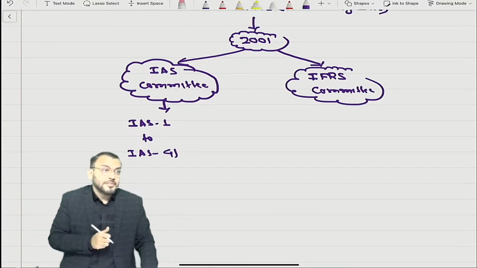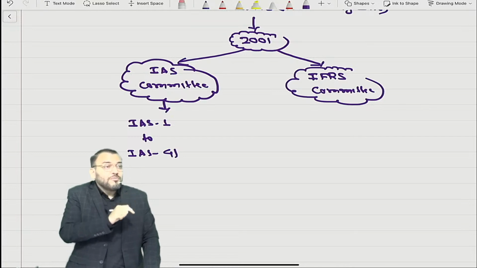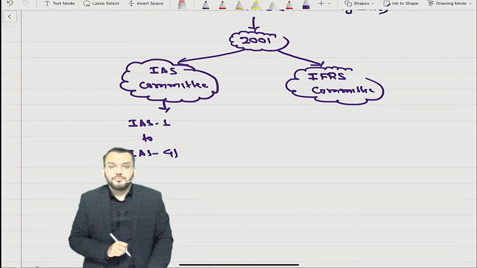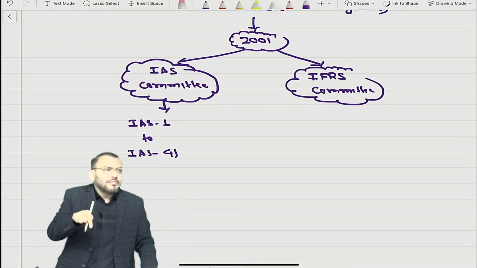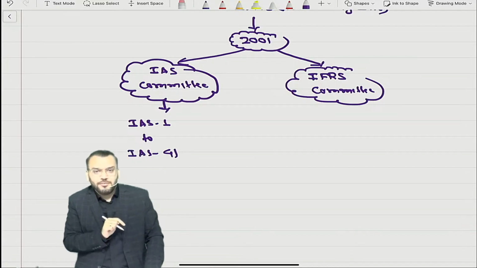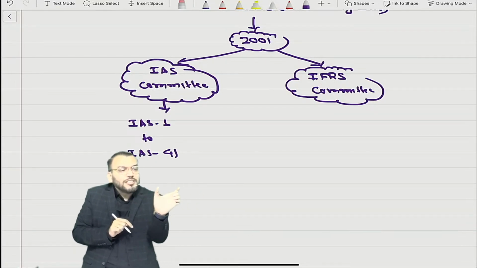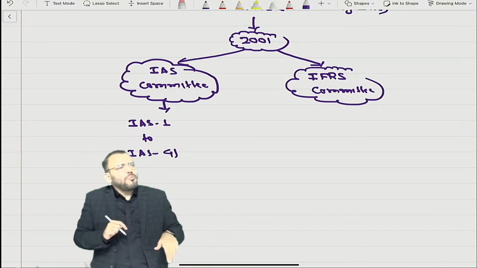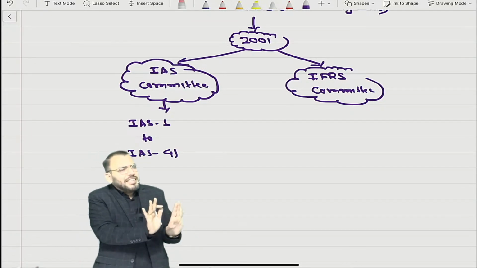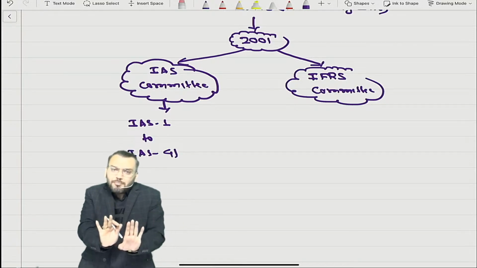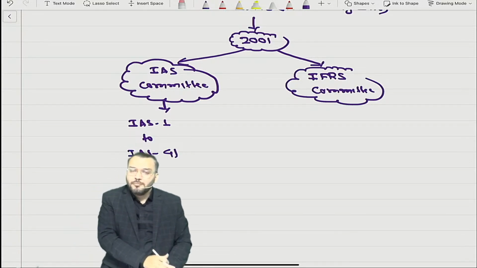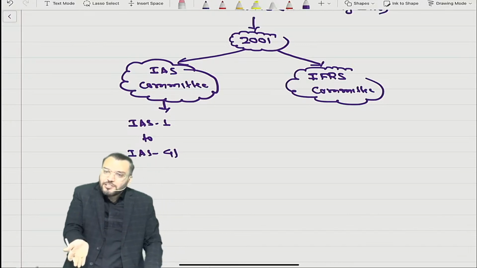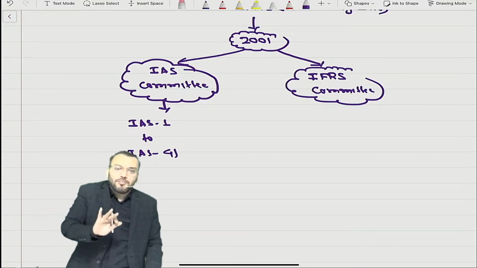Now after 2001, the IFRS committee came. The question was whether we should change this name. Should IAS 1 be converted to IFRS 1? They said no. IAS 1 is now popular, so they retained the number as well as the title. Means after the IFRS committee, IAS 1 is IAS 1 only.